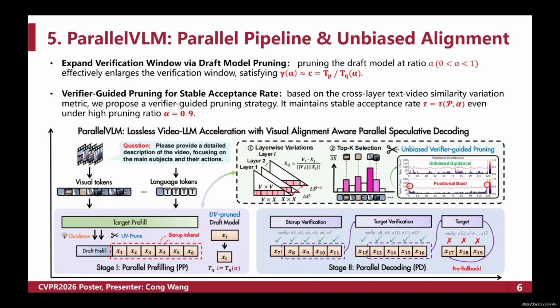Third, for stable cross-model alignment, we propose a novel verifier-guided token pruning strategy based on a cross-layer text-video feature verification matrix. This design maintains a stable token acceptance rate tau under an extremely high pruning ratio, such as alpha equals 90%. The interlayer difference calculation isolates the interference brought by the positional decoding to the similarity measurement, which realizes truly unbiased feature alignment.